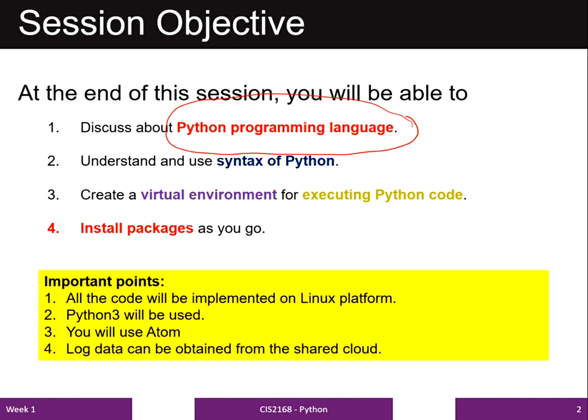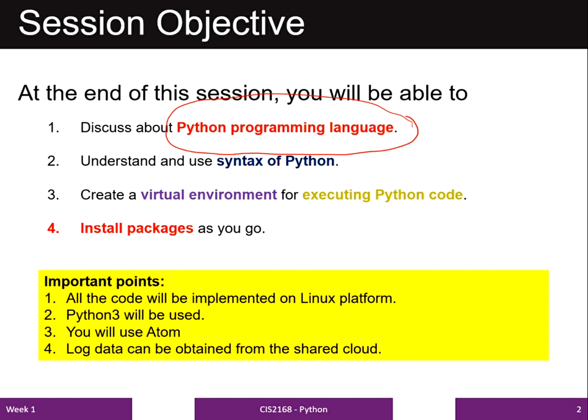Some important points are highlighted at the bottom of this slide, all in all 4 points, and these 4 points will help you throughout the semester in this module.